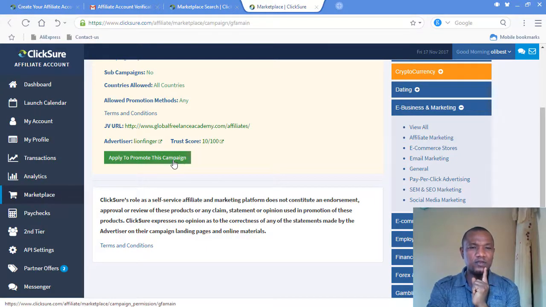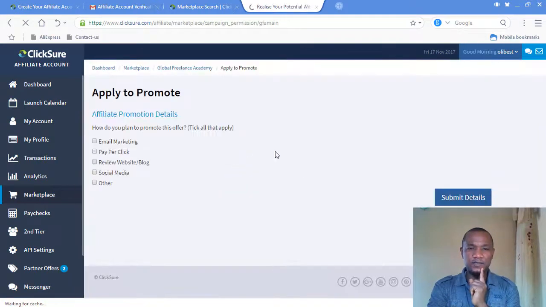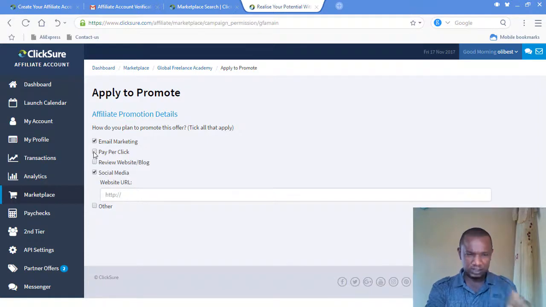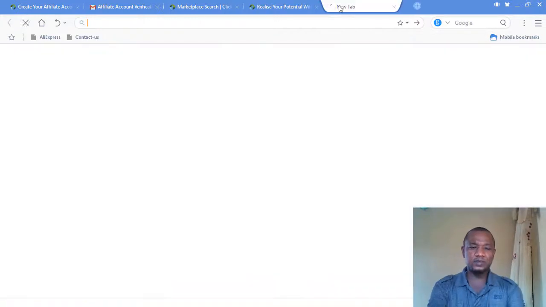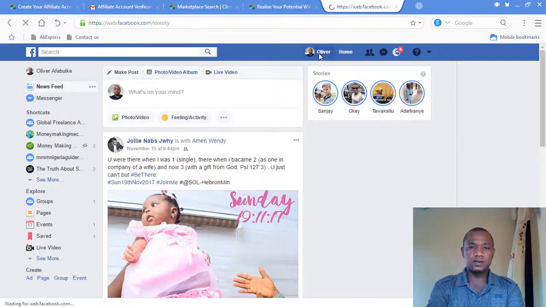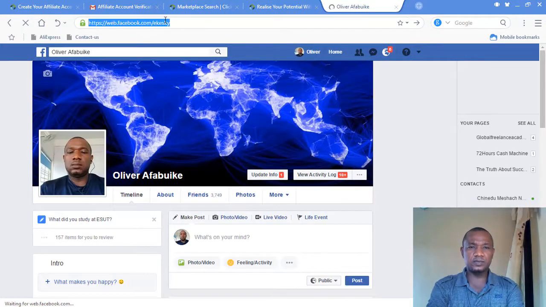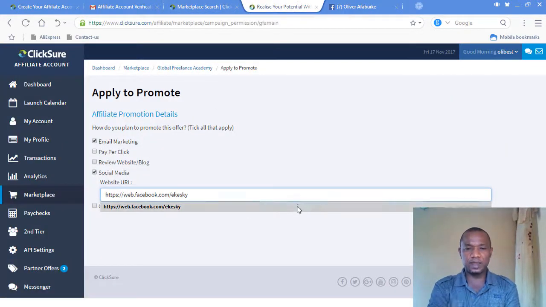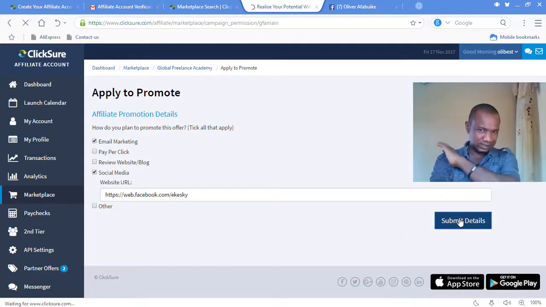Very simple thing. You have to click on apply for our GFA, and once you click on apply, you select your traffic sources. Which traffic can you use to promote our product? If you can do the stuff listed, you can select it, but if you can't do these things, don't select it. What we need is just that you can do email marketing. Then you go to your Facebook and get your link. Very simple stuff. Put it here so that we see your profile. When you apply, you click on submit detail.